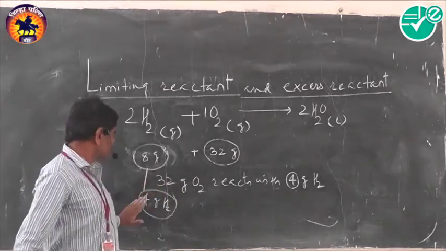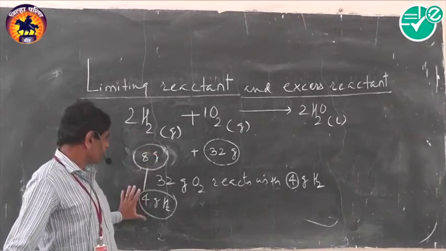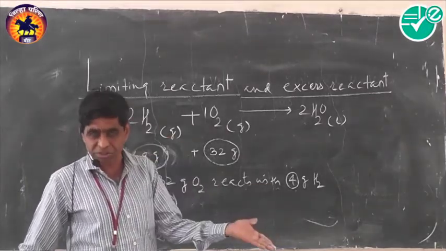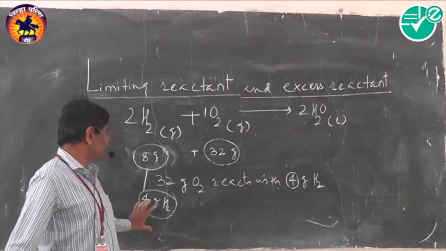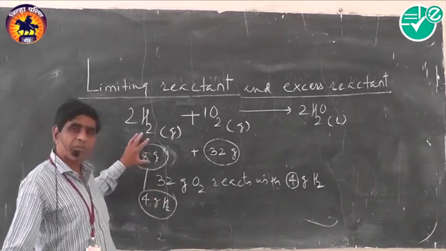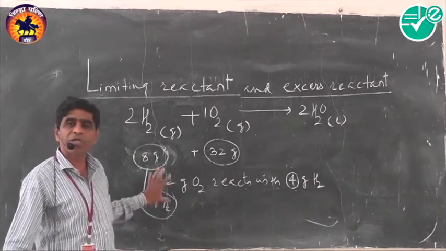And thus hydrogen is an excess reactant. A reactant which cannot completely react during reaction, whose quantity is left behind, is considered an excess reactant. Out of 8 gram, only 4 gram hydrogen reacts and 4 gram is left behind.